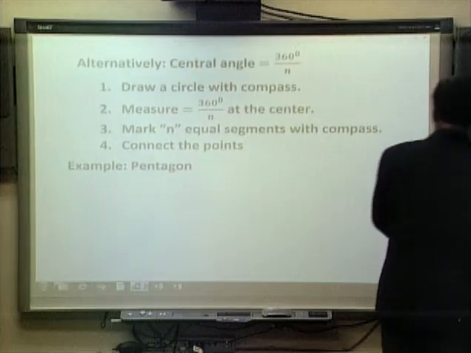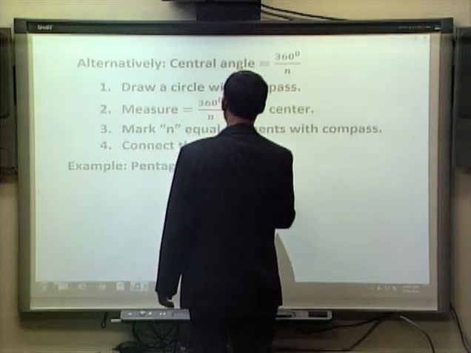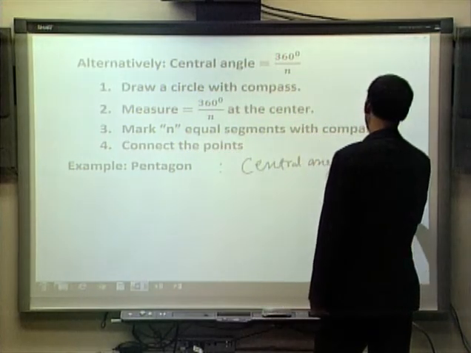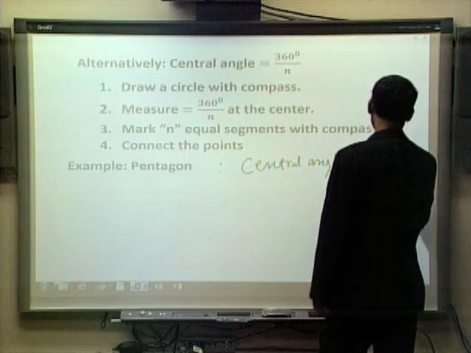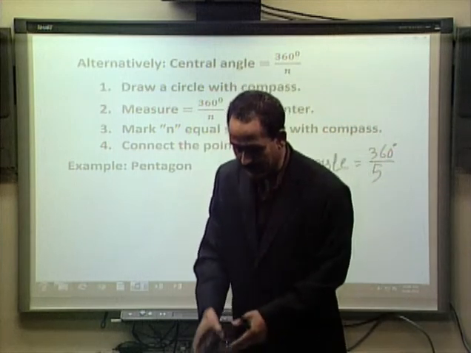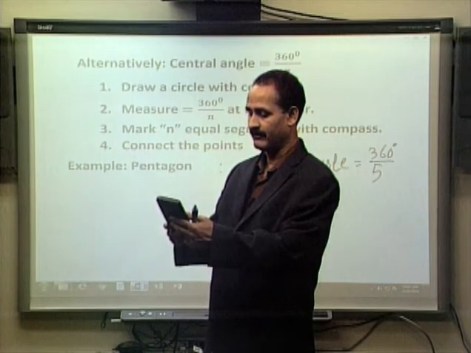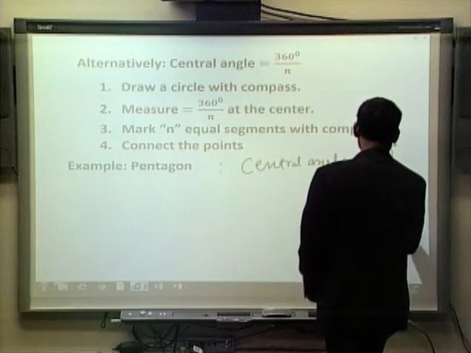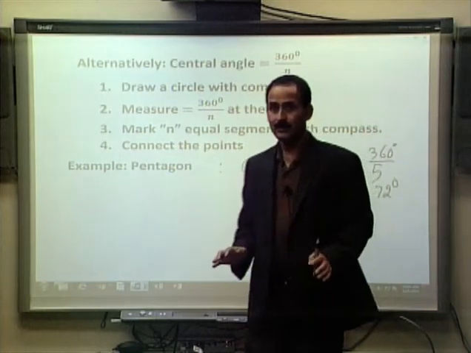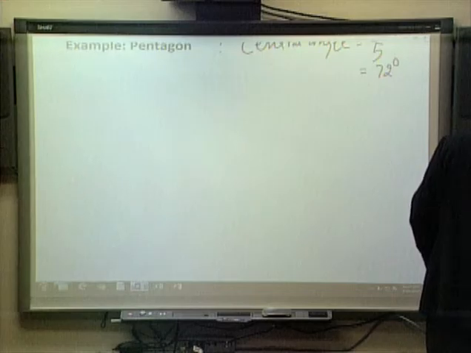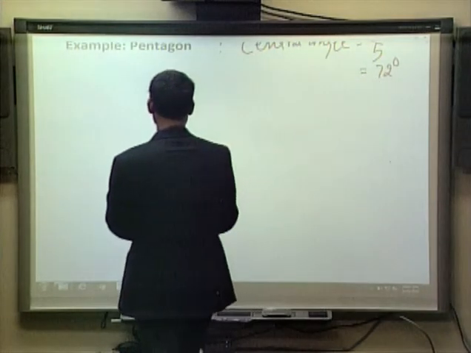For the first thing, I need to know the central angle, and for a pentagon, since n is 5, the central angle is 360 divided by 5. 360 divided by 5 is 72. So for a pentagon we need a central angle of 72 degrees. Once I know how much central angle we need, this process of constructing is simpler than the previous one.